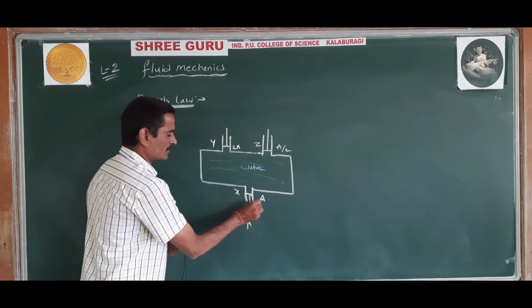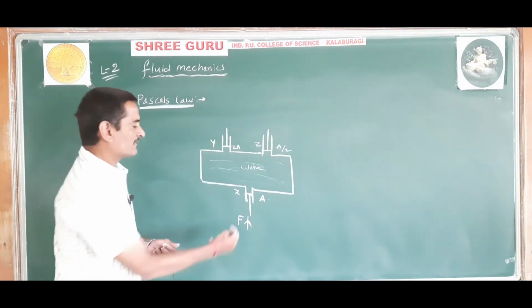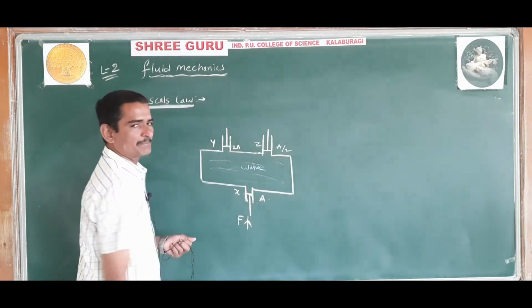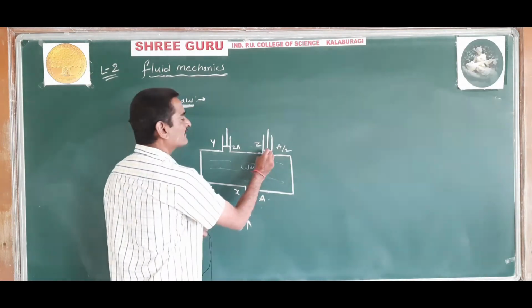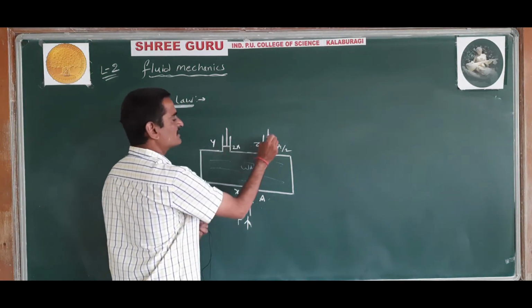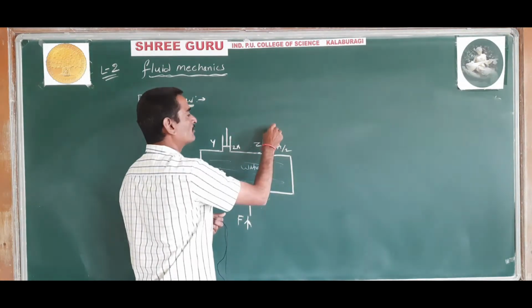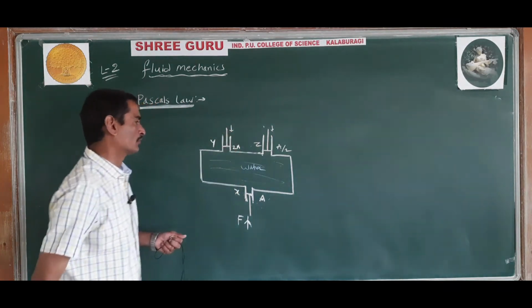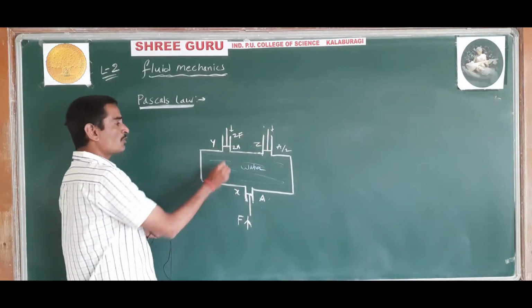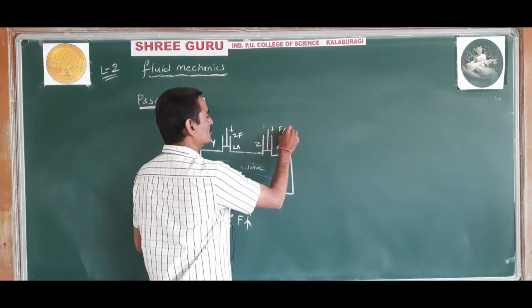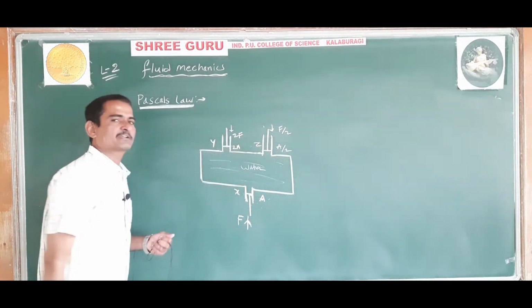on the piston X. Then the increase in pressure is transmitted through the water. As a result, pistons Y and Z will move outward. To stop them there, we have to apply a force. It is observed that a force of 2F is required on the opening Y, and a force of F by 2 is required on the opening Z, to keep these pistons at their respective positions.